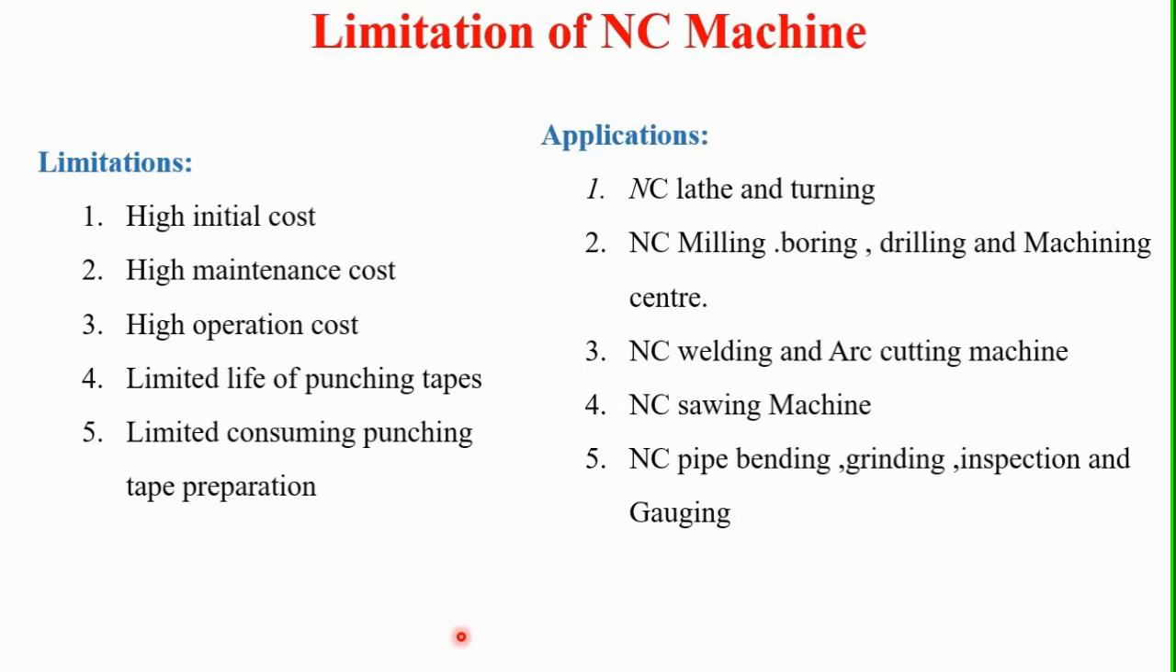A few of the applications of these NC machines: NC lathe and turning. These numerical controls are used in lathe and turning machines. Then similarly in milling, boring and drilling, in machining centers, these NC are also used. Then in welding and arc cutting machines also these NCs are used. Then in bandsaw cutting machines, pipe bending machines, grinding and inspection, and gauging, these numerical controls are also used. So these are just some of the applications of numerical control machines. So thank you so much.